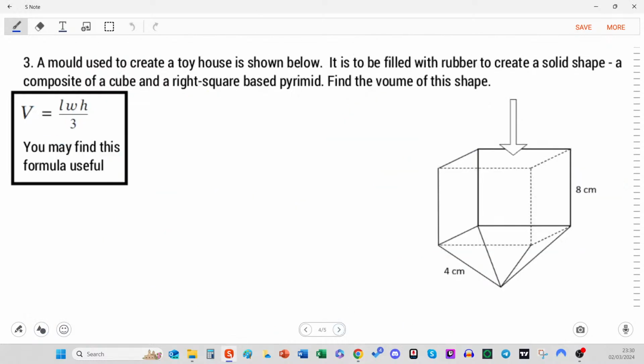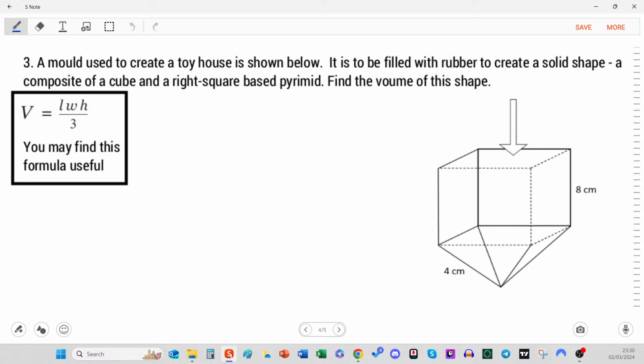All right, a mold used to create a toy house is shown below. So actually this is empty, this is hollow, and it's going to be filled with a rubber substance. So it's going to be a totally solid shape to make a composite shape of a cube, which is on top.